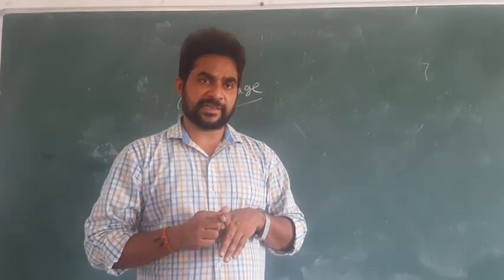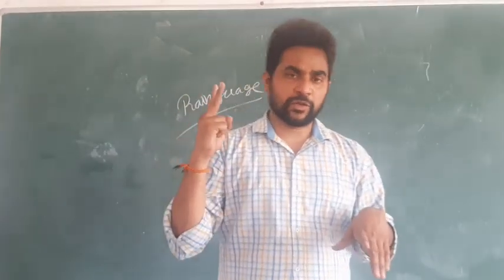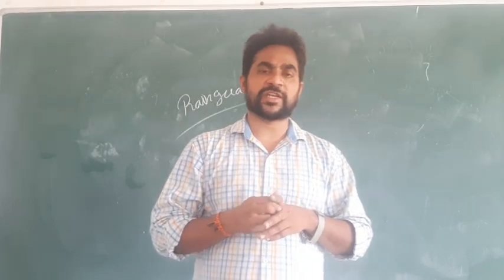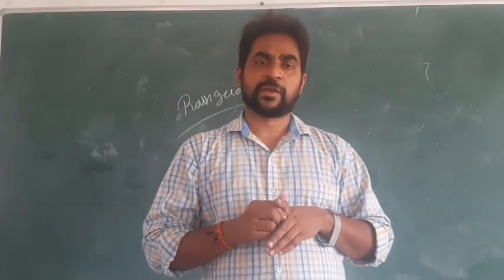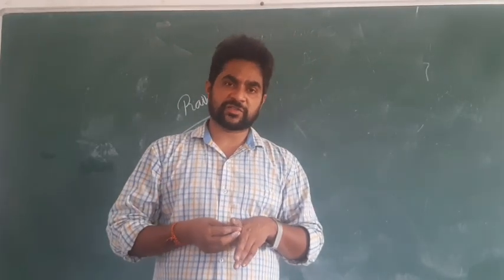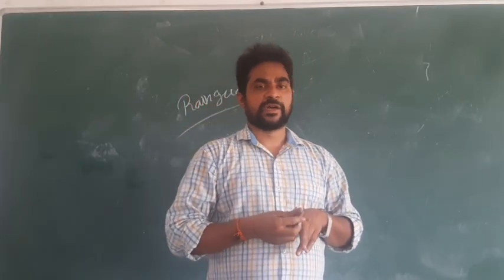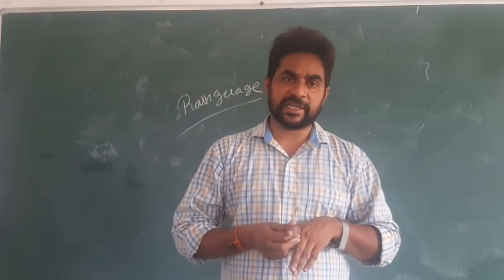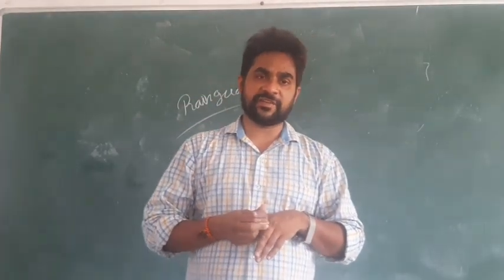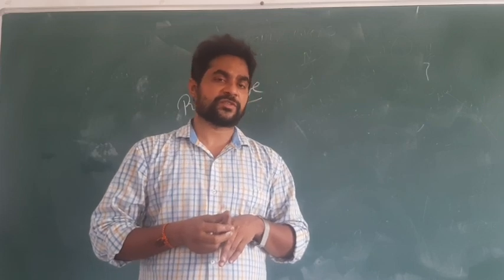Next I explained winds, 2 types of winds. One is called the southwest monsoon, another is called the northeast monsoon. How the southwest monsoon occurs and how the northeast monsoon occurs, and which areas of India receive heavy rainfall because of the southwest monsoon.